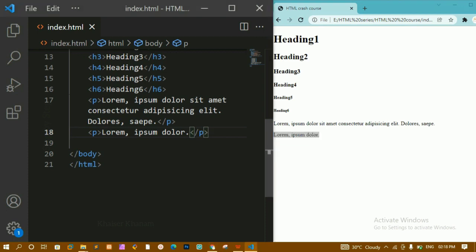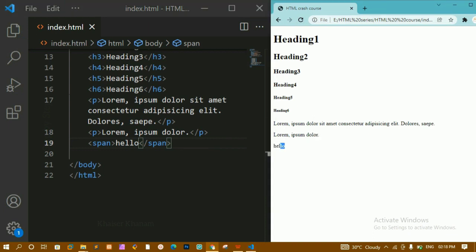Now inline elements are, for example, span, and inside span I'm going to write hello. I'll save this and refresh. Now you can see I have this hello. Hello is not printed after this paragraph because the paragraph is a block level element and it has taken the complete 100% of the width, so there is no space to display this hello. So this hello has come down.